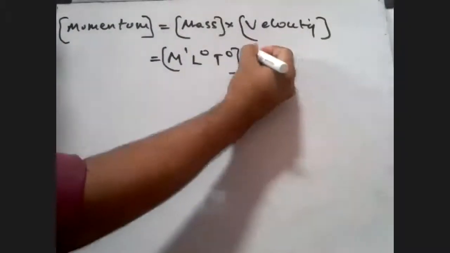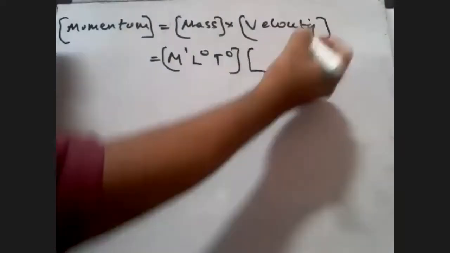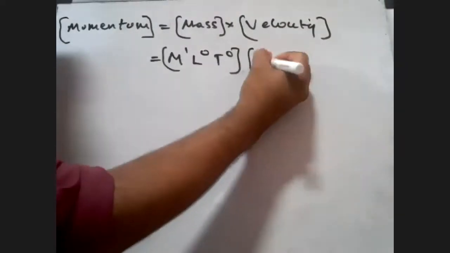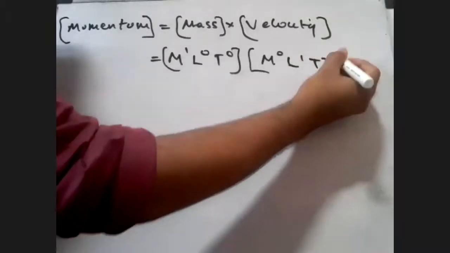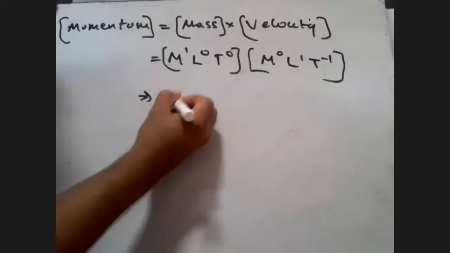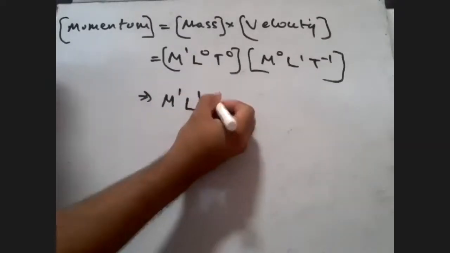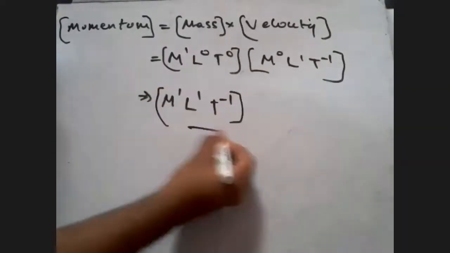And velocity is of course equal to displacement upon time. Displacement upon time can be written down as what, students? L T minus 1. So ultimately you can add up. What are you getting? M1, L1 and T raised to minus 1. This is your dimension for momentum.